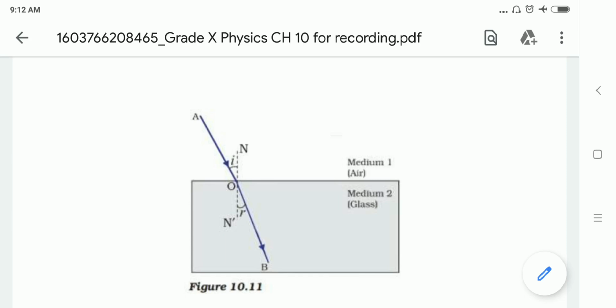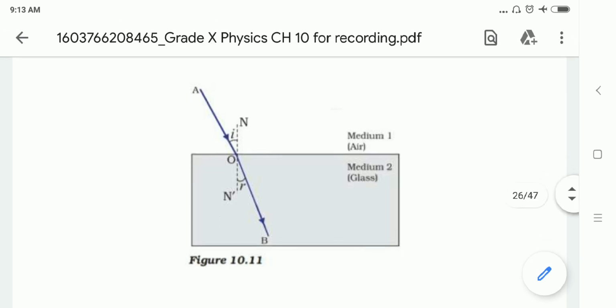So here, the refractive index for a given pair of media depends on the speed of light in the first medium. Let us consider that the ray is traveling through air, medium 1, towards glass, medium 2. The speed of light in air, medium 1, we consider as V1, and the speed of light in medium 2, glass, as V2.